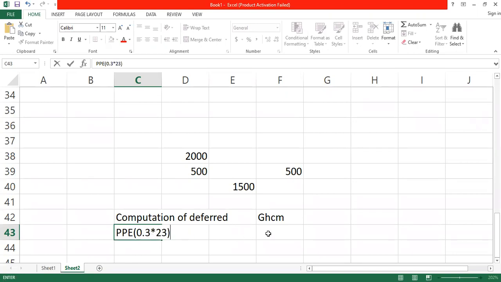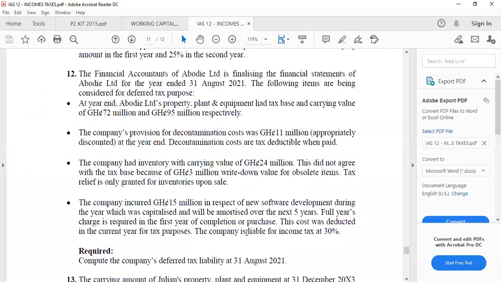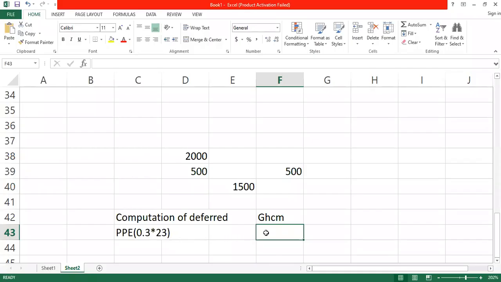What will be the figure? 0.3. The company is liable for income tax at 30%. So that is the tax rate. And the difference between these is the temporary difference. So what is the answer there? If you multiply, what are you getting?